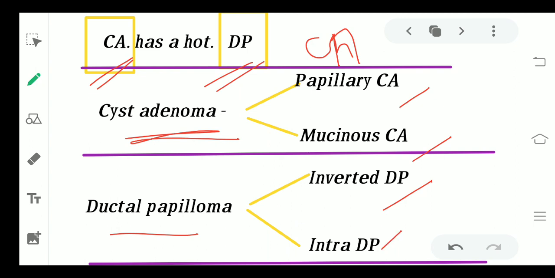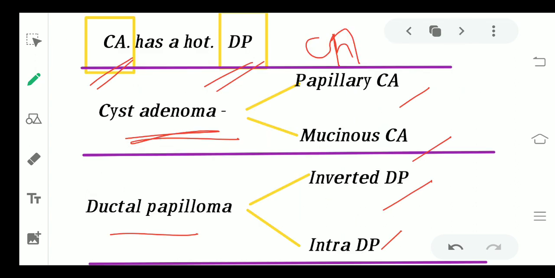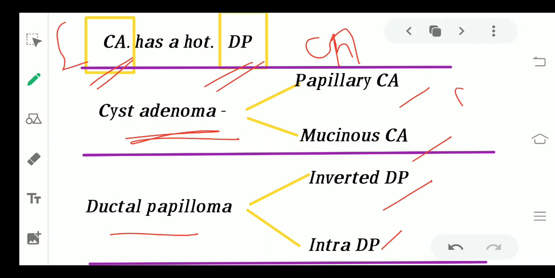So this was the whole benign family, the not very dangerous adenoma family. In this, you have to remember two sentences. The first is this one, which will give you the maximum of the classification. The other sentence is a very small one, a CA has a very hot DP, which will give you the rest of the classification. So including all these, that was the classification for the benign family.